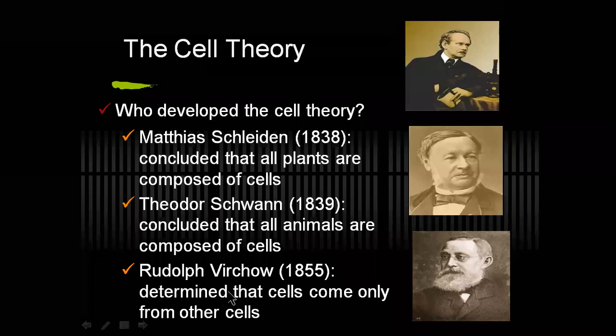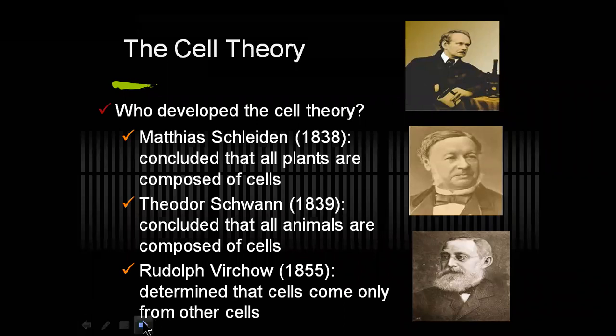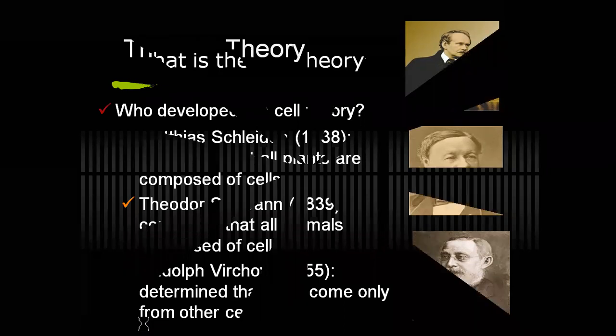And another scientist, Rudolf Virchow, determined that cells come from pre-existing cells. The cells arise from pre-existing cells. By the concepts of these three scientists, it was possible to develop the theory that is called cell theory.